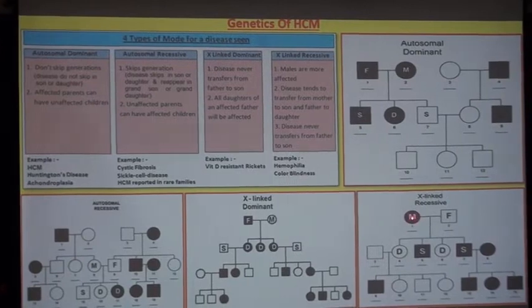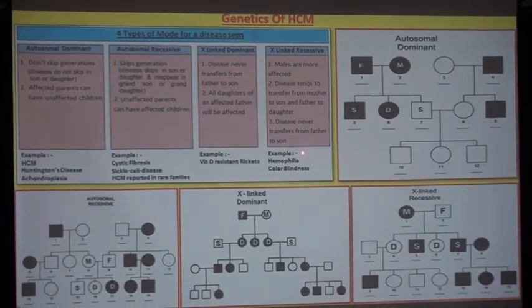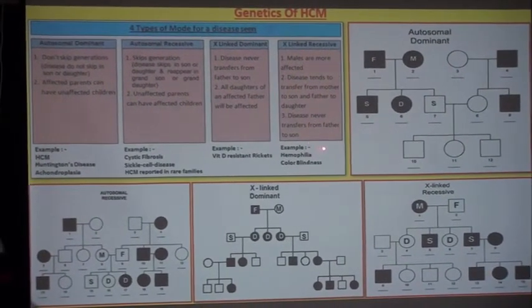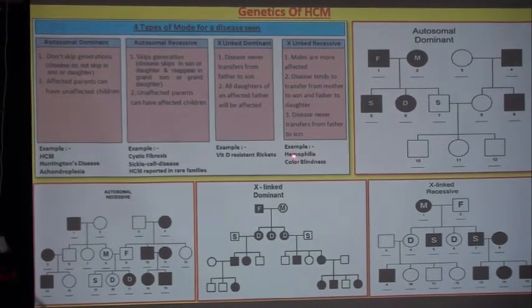This is X-linked recessive, and examples of diseases are number 1, hemophilia; number 2, color blindness.